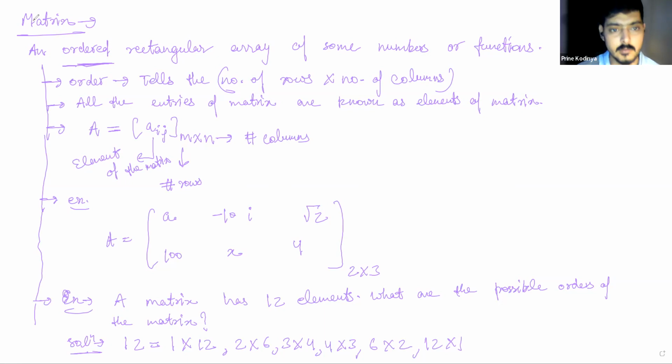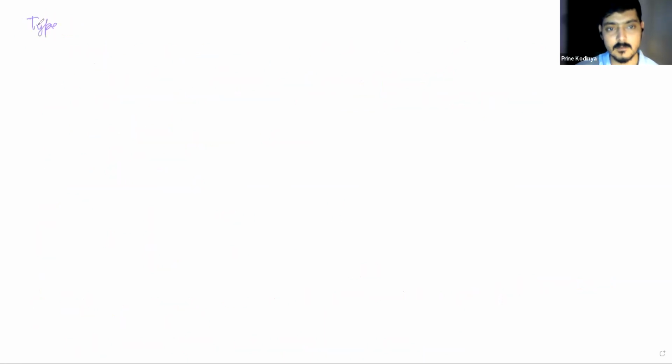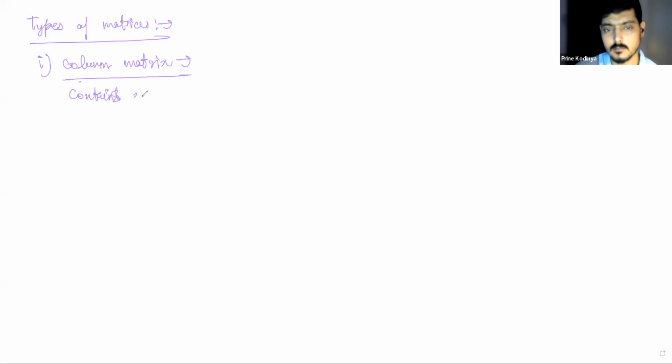Okay. So what we are going through now is types of matrices. And these are very basic types. So first, we call it a column matrix. Now, what is a column matrix? It contains only one column.